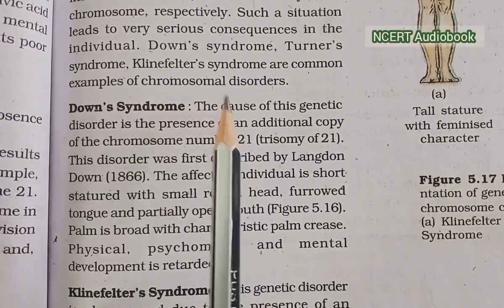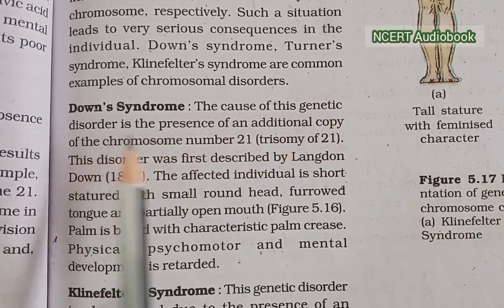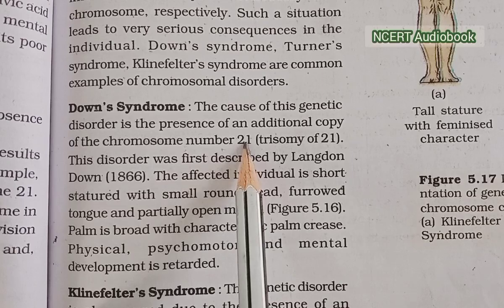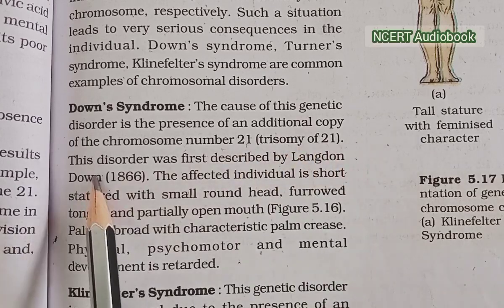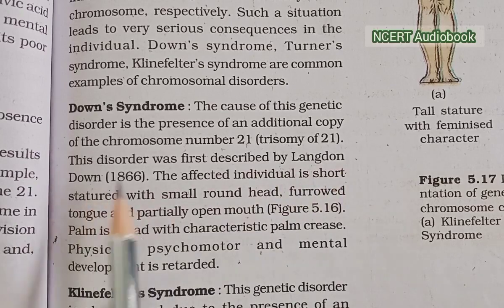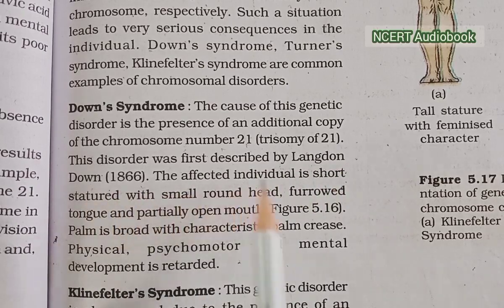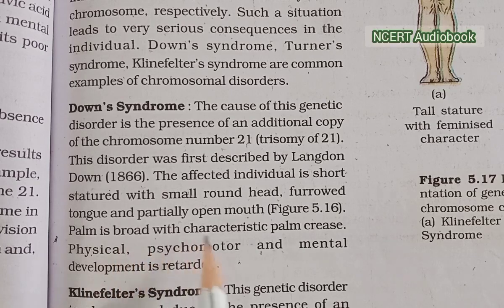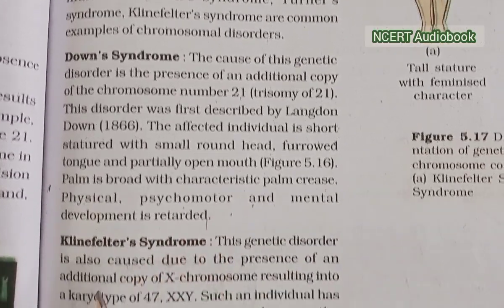Down syndrome. The cause of this genetic disorder is the presence of an additional copy of chromosome number 21, trisomy of 21. This disorder was first described by Langdon Down in 1866. The affected individual is short and stunted, with a small round head, furrowed tongue and partially open mouth. The palm is broad with characteristic palm crease. Physical, psychomotor and mental development is retarded.